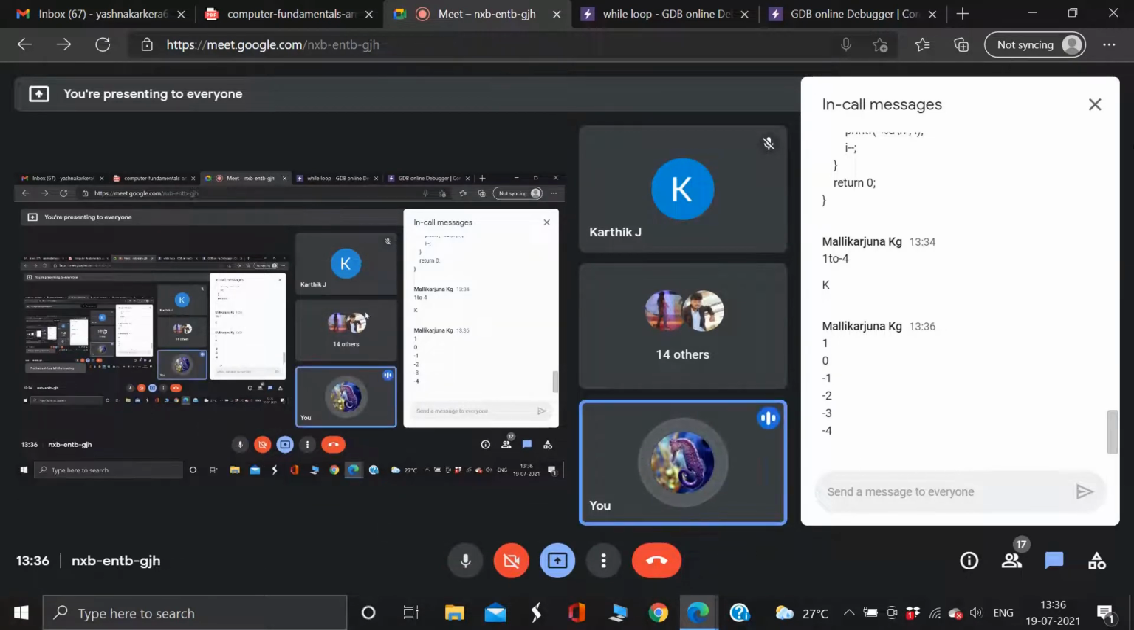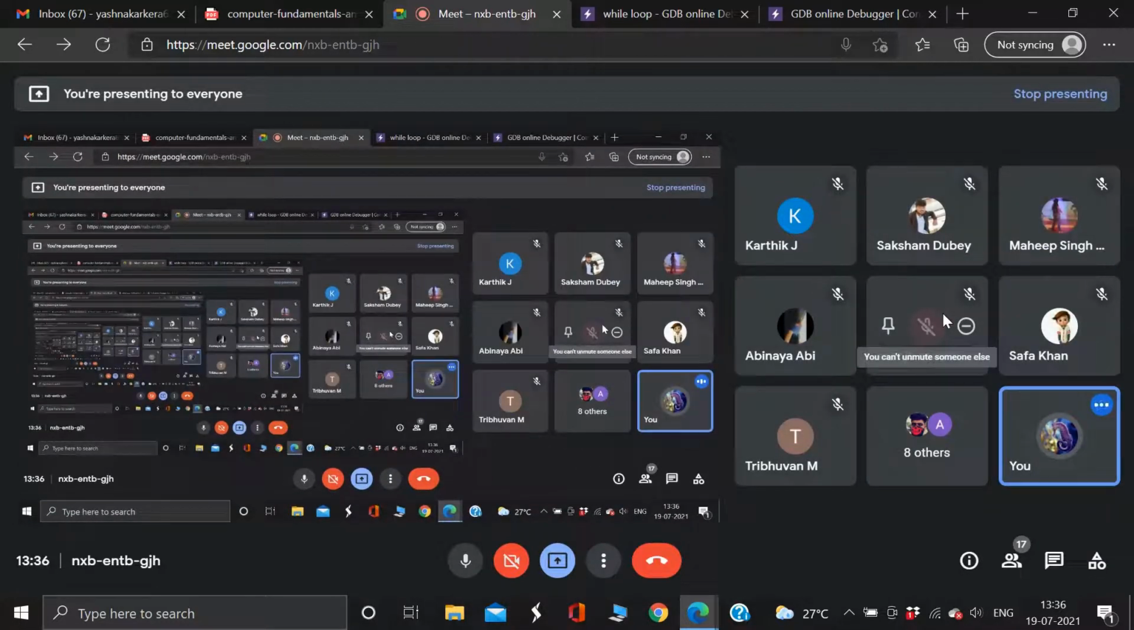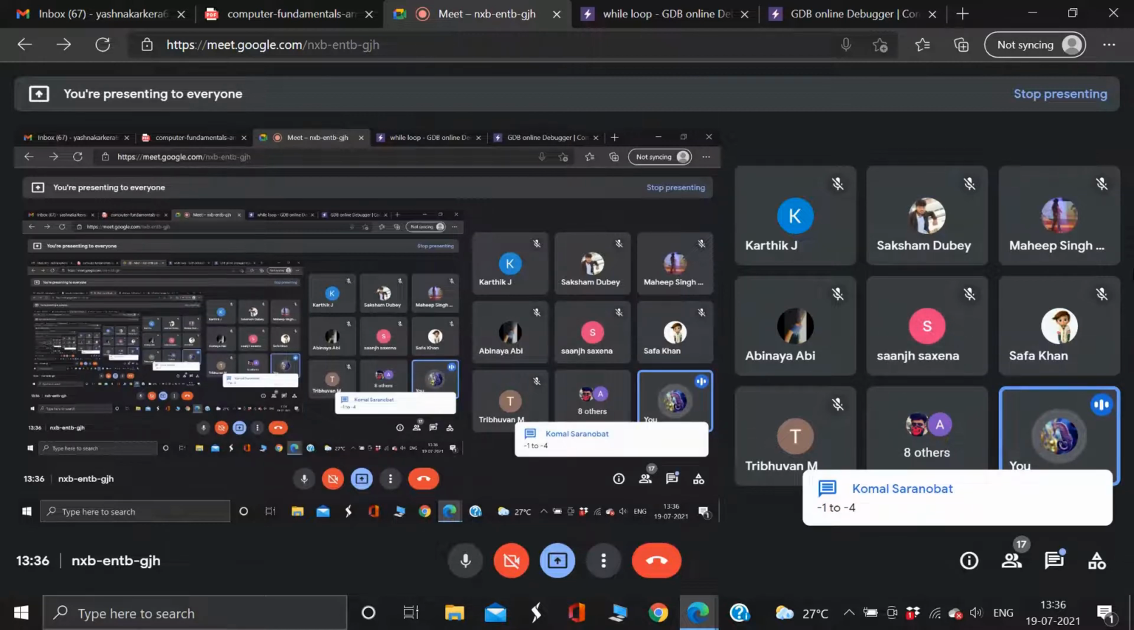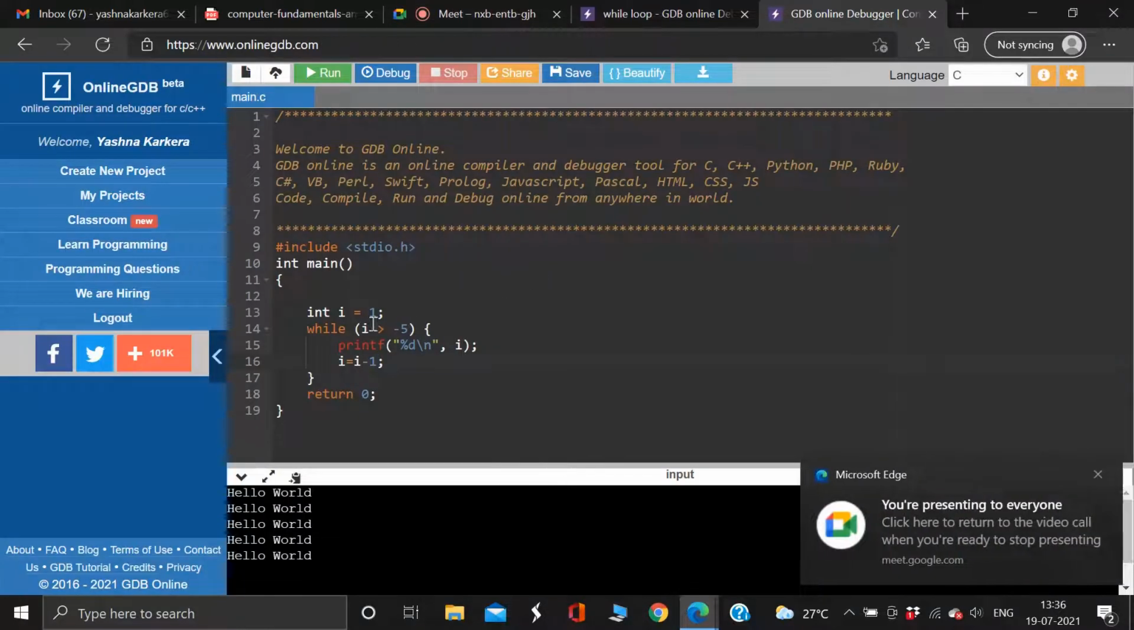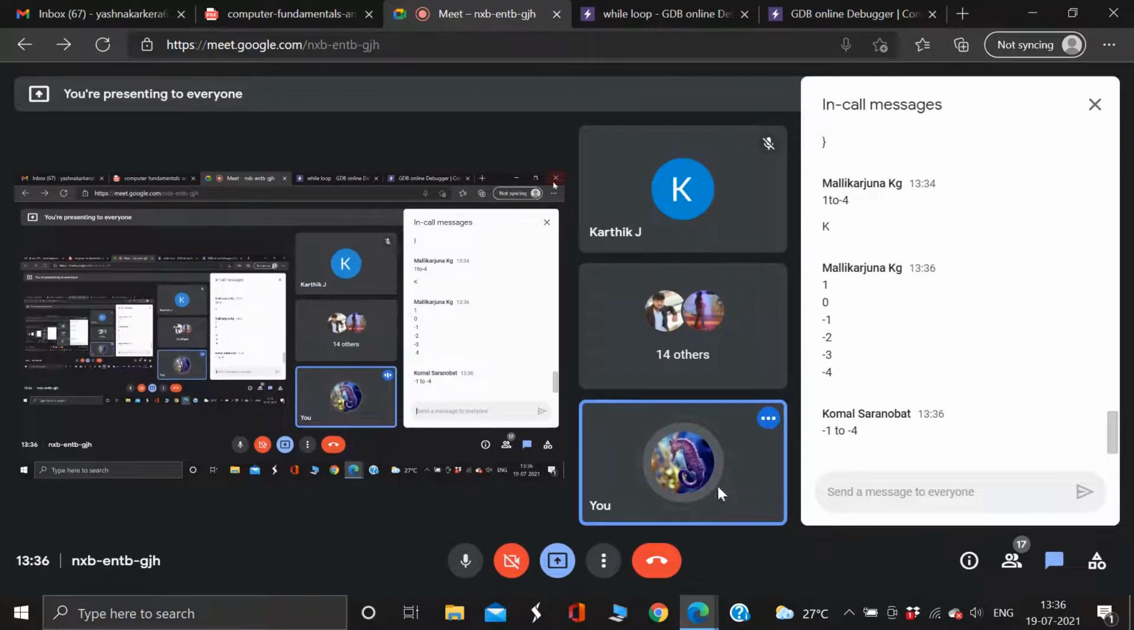Anyone else with any other answer? Everyone has to try. See where it is starting. See what I'm asking the code, the compiler, to print. Then see how I am changing the values, and accordingly you'll get the answer. And see the test expression, until when it should get printed. If I get everybody's answer, only then will I proceed.